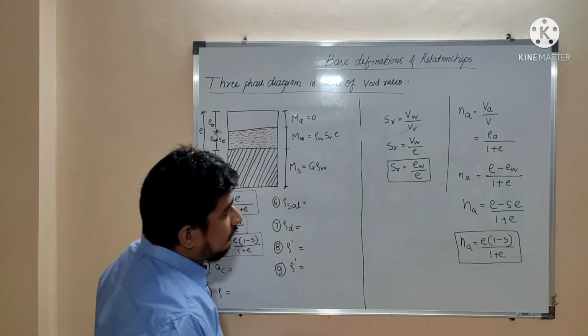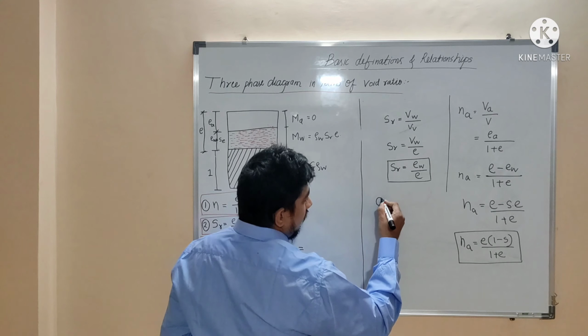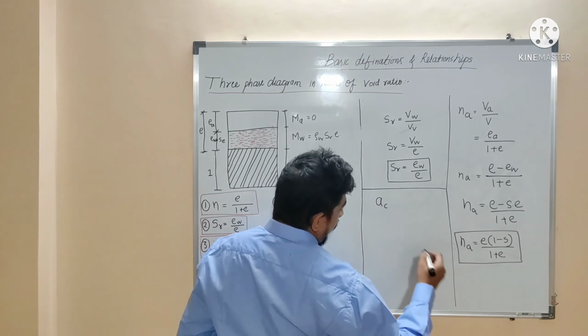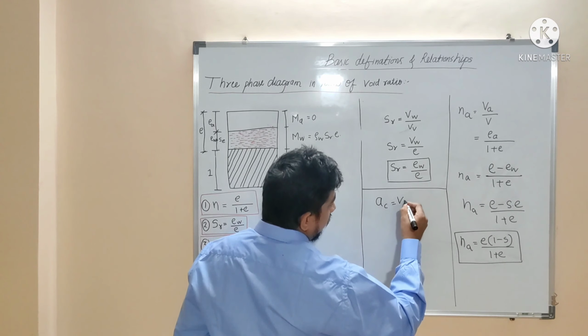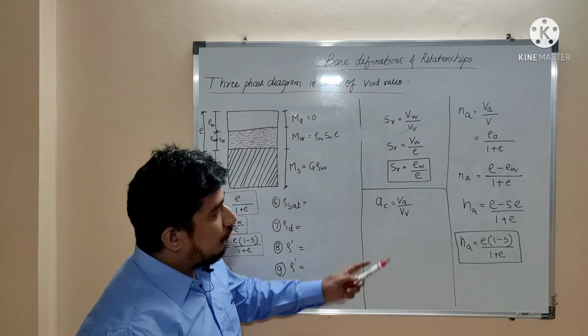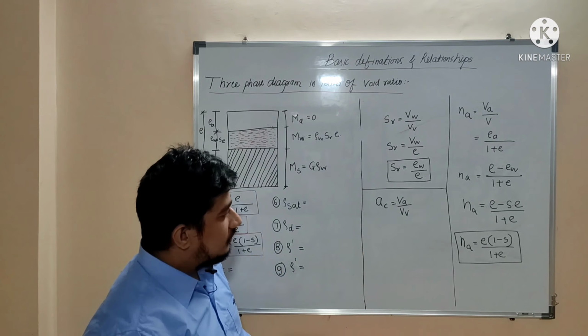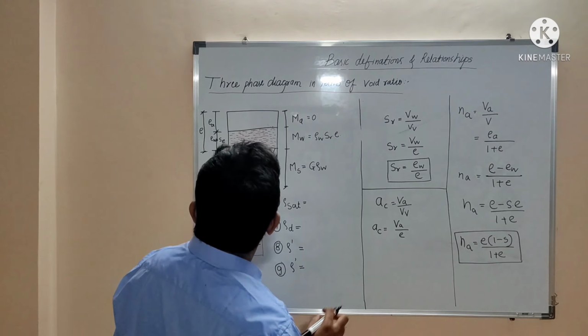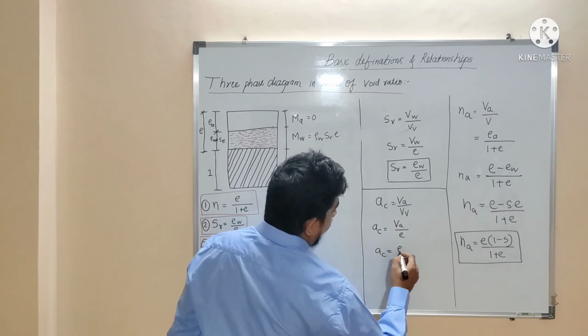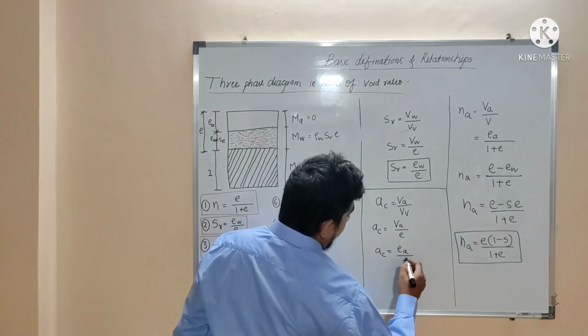Next, after that, air content. Air content is nothing but the volume of air upon volume of voids. Out of voids, how much empty space is occupied by air, that is nothing but the air content, volume of air upon volume of voids. So volume of air is nothing but EA upon E.